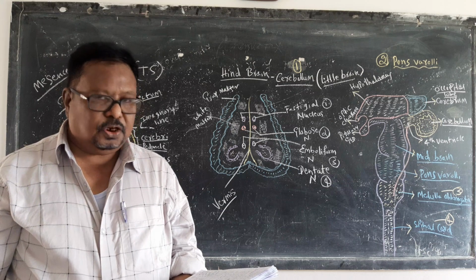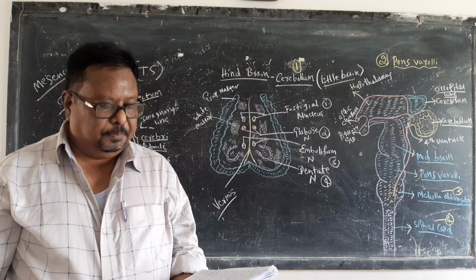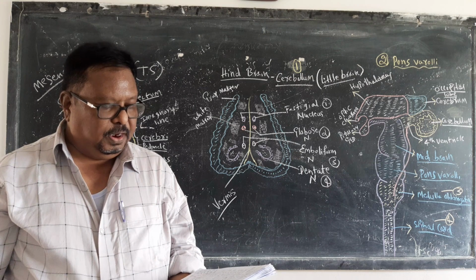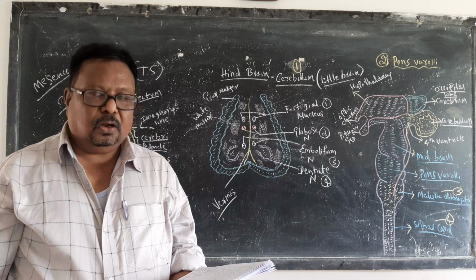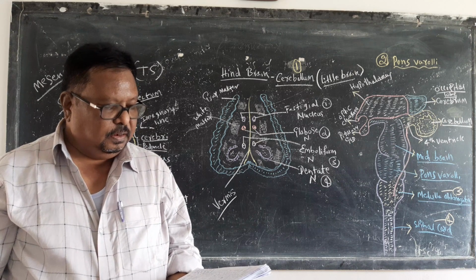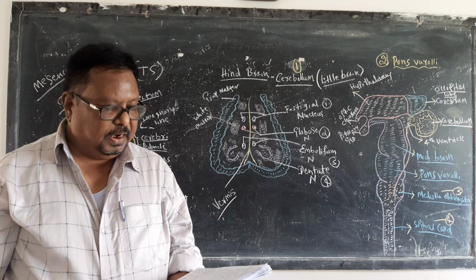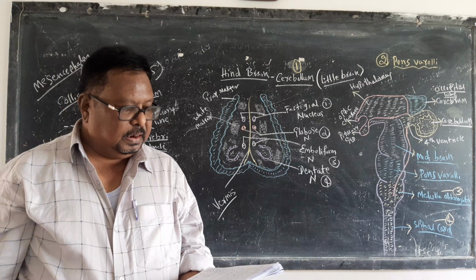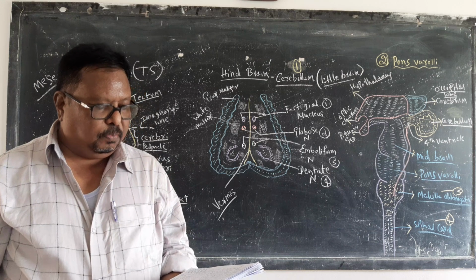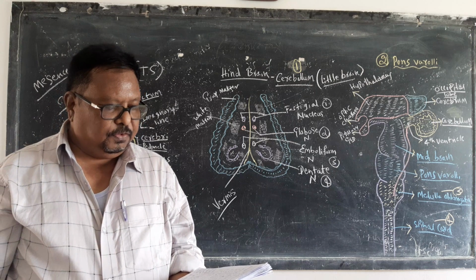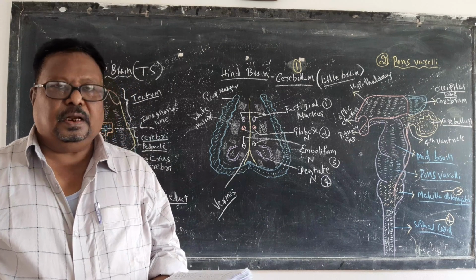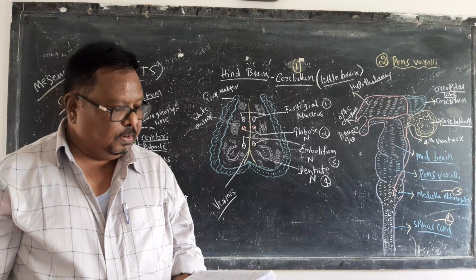When pain or pressure occurs on our body, on our skin, the cerebellum is informed first and it reacts accordingly.